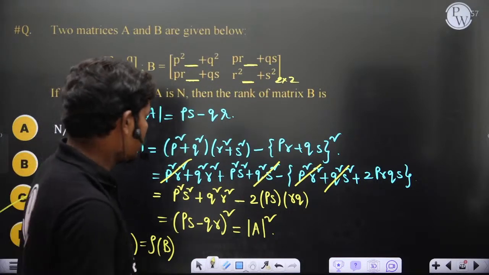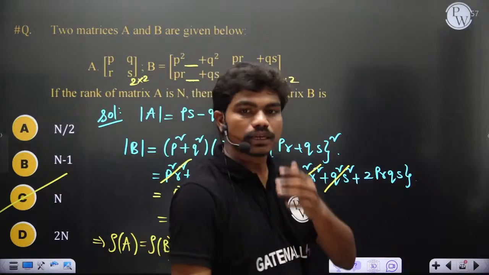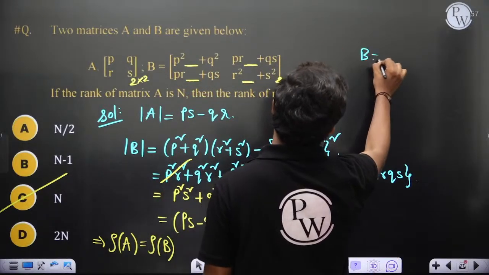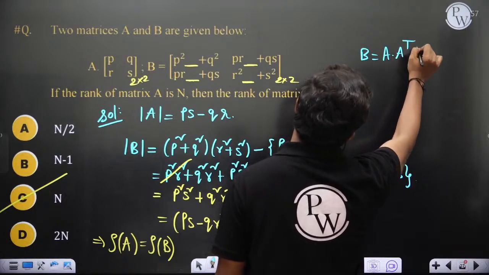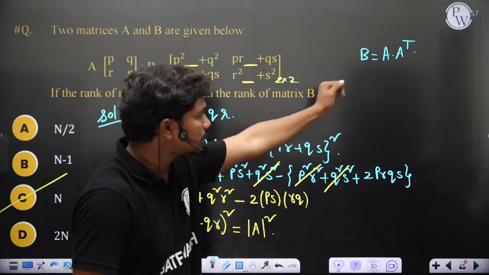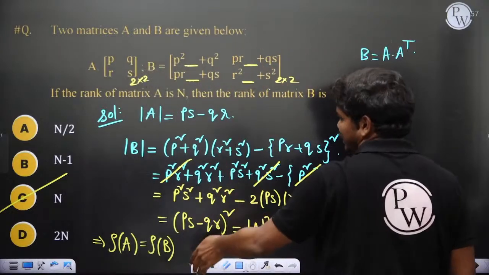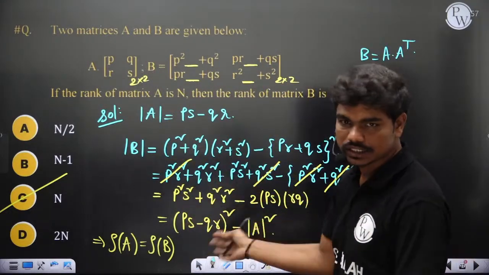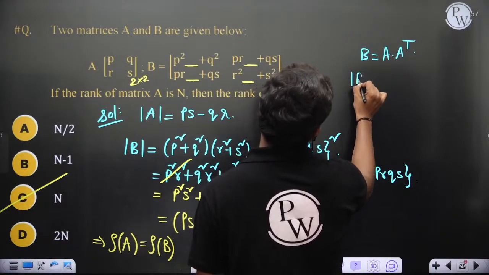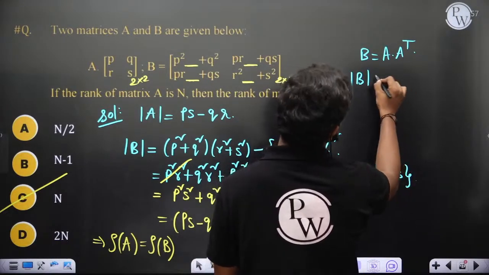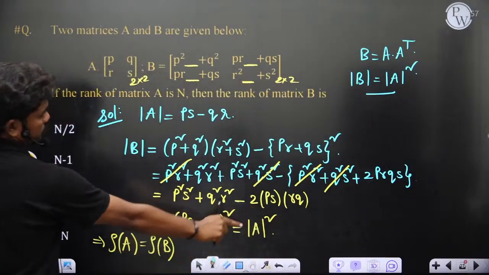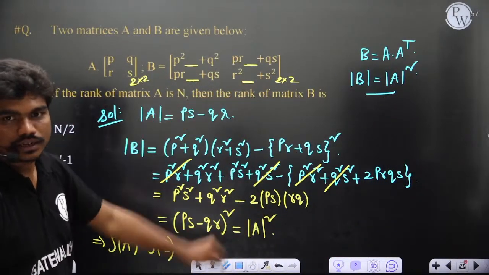Now, as some of the others are telling, if you slightly inspect, this B is actually A times A transpose. Of course, you have to be a bit intuitive to understand this, but even if you don't know this, you can do it this way. 2-3 steps could give you the answer. Less than 2 minutes is required to solve this. Now if you see this, then ultimately the determinant of B is equal to the determinant of A whole square. So that's the shortest way of understanding.